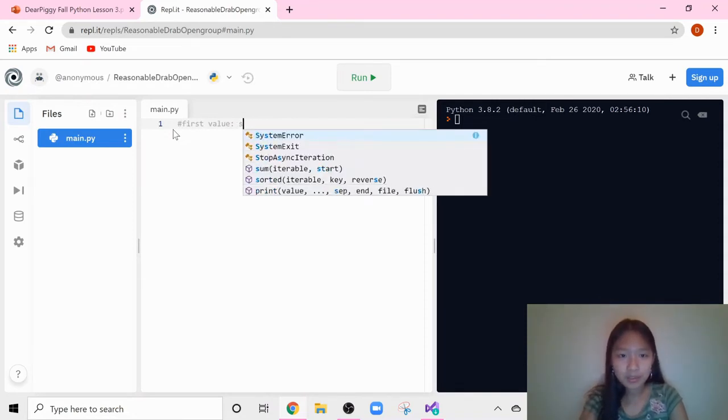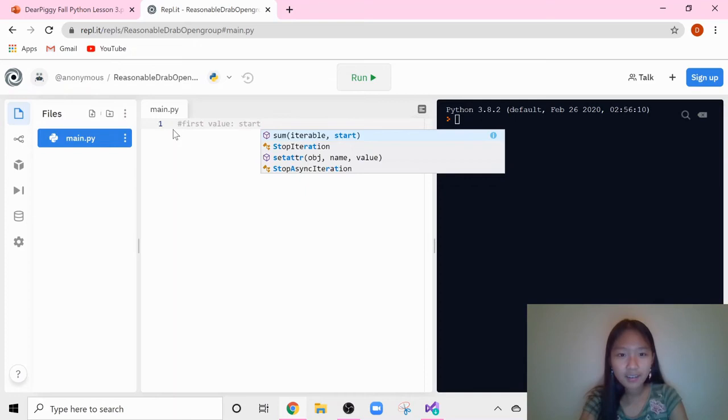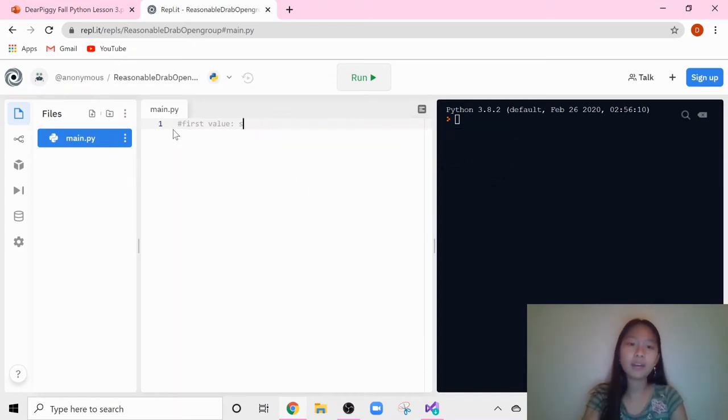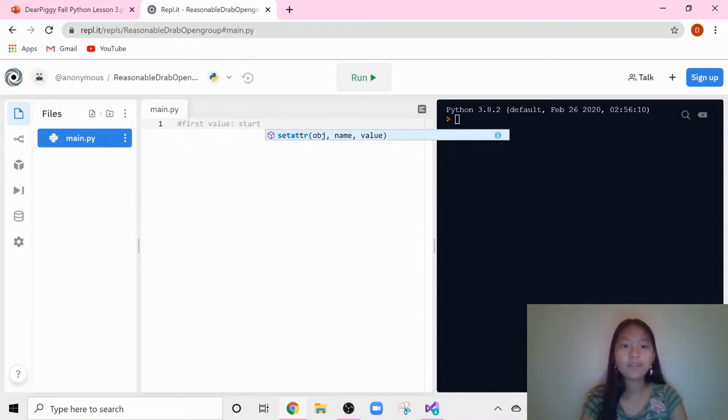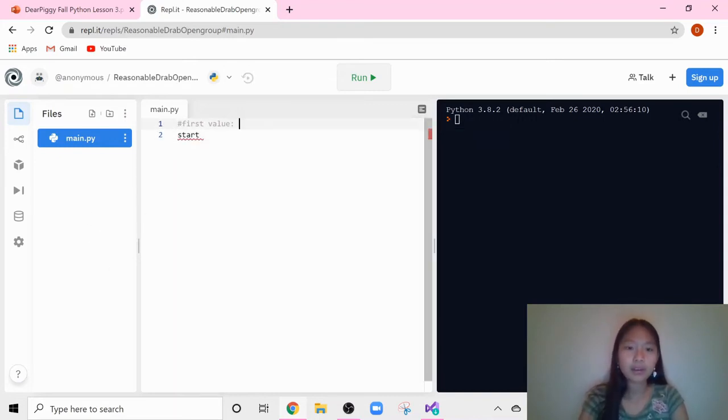What is Repl doing to my code here? Okay, you know what? If this doesn't work, then Sunny is just going to give up.